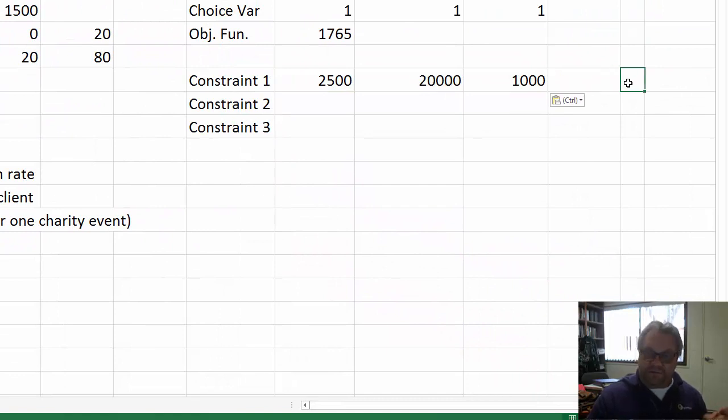Now here, this has got to be less than or equal to. You could do this either way. You can say that you want to spend up to, say, $1,000, or I'm sorry, $100,000. In that case, you just put an equal sign, so I'll use the equal sign for this, but this could be less than or equal, because you don't have to spend the entire $100,000. So I'll do less than or equal to, and then of course the constraint here is $100,000.